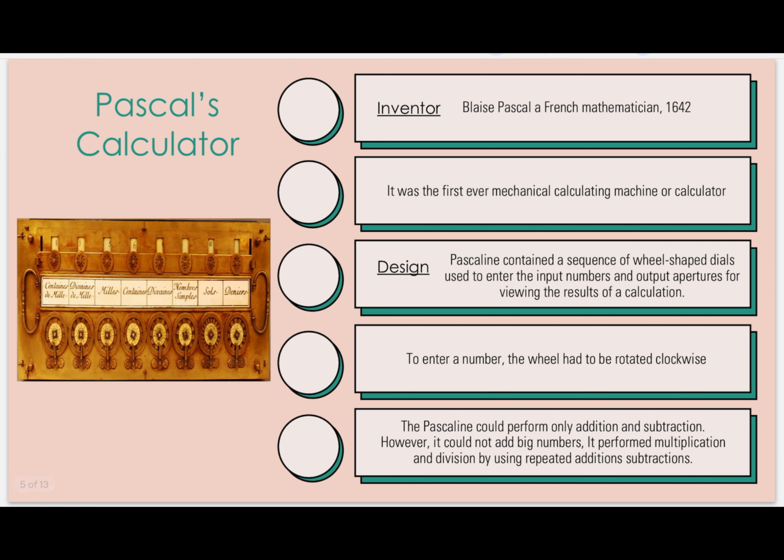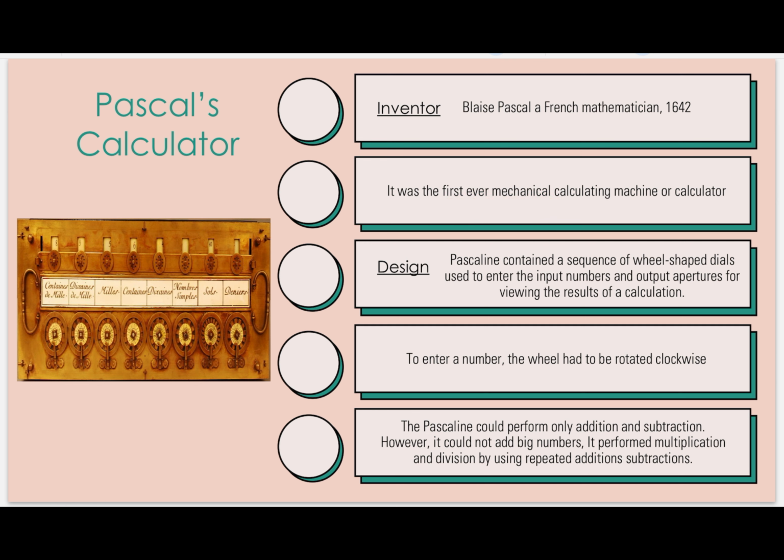Next, Pascal's calculator. Who invented it? Blaise Pascal, a French mathematician, invented this Pascal's calculator. In which year? 1642. What was the specialty? It was the first ever mechanical calculating machine or calculator. What is the specialty? First ever mechanical calculating machine or calculator.